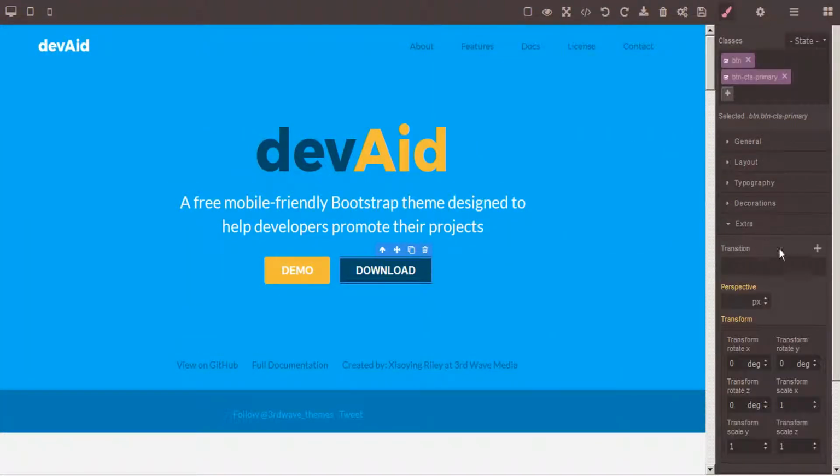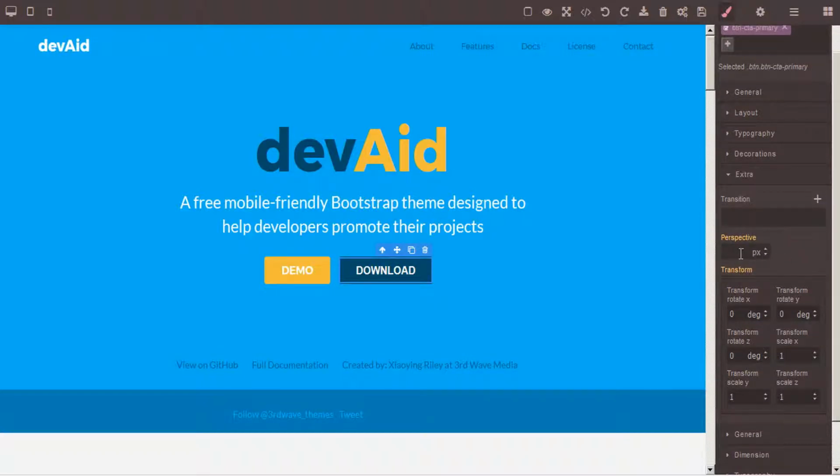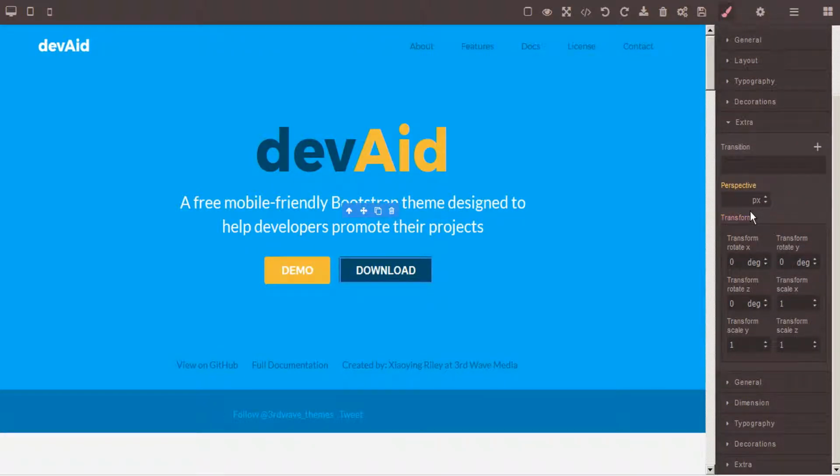And a tab for extras. So this allows you to modify the perspective, and transform functions that allow you to rotate the elements in a variety of perspectives, so you can give it 3D depth. You can play with this as much as you like. There's a lot of different things you can do with it. And then again, if you don't like the way it looks, you can just undo and back out to where it did look good.